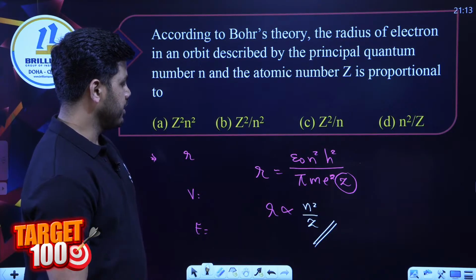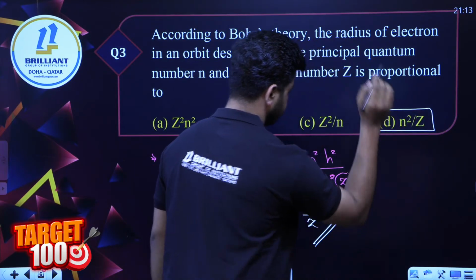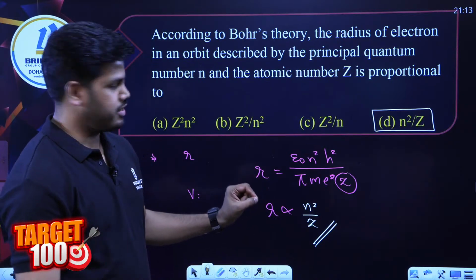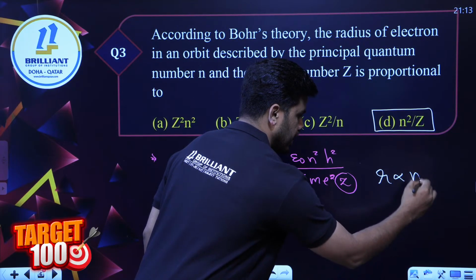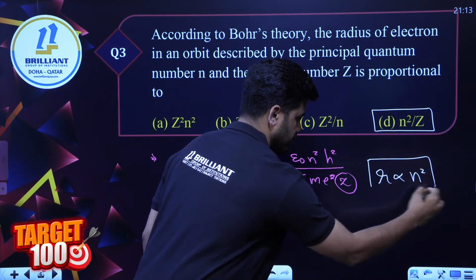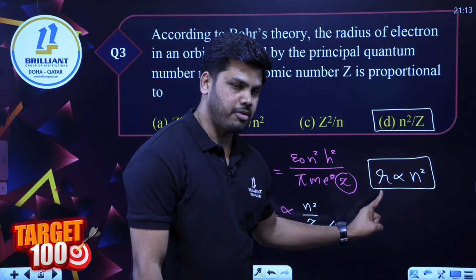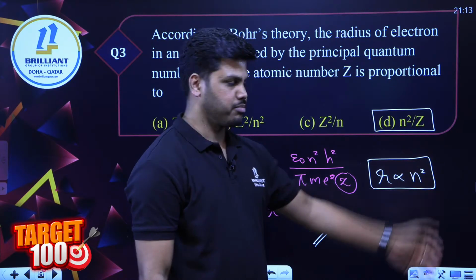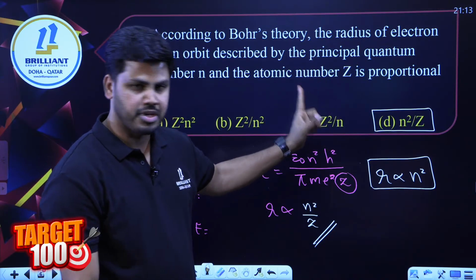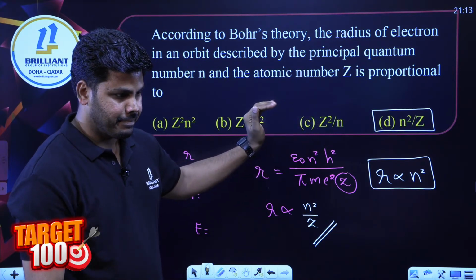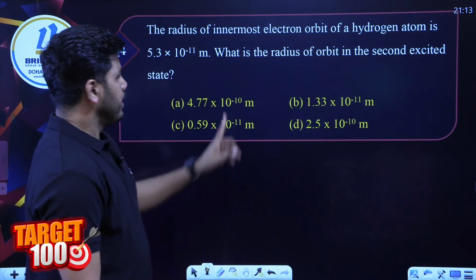So we have an option here, option D, right? D is the correct answer. From this equation we concluded that r is proportional to n square. This was the equation we got finally. So the relationship between the radius of the orbit and principal quantum number is r proportional to n square. This relation will help you solve all these kinds of questions, and we have some samples followed by this. Many of you are answering it properly. Let's move on to the next question.